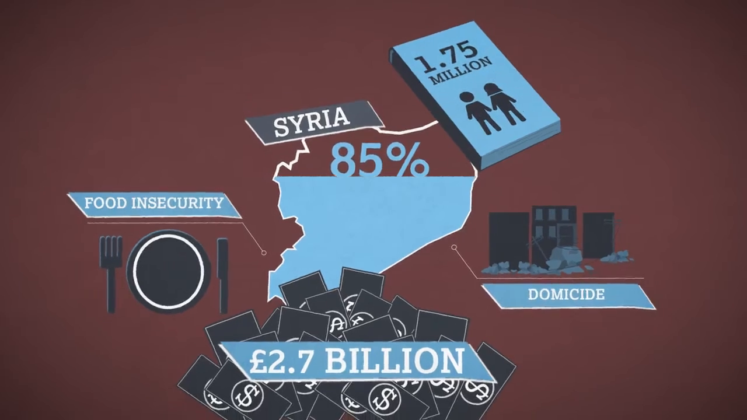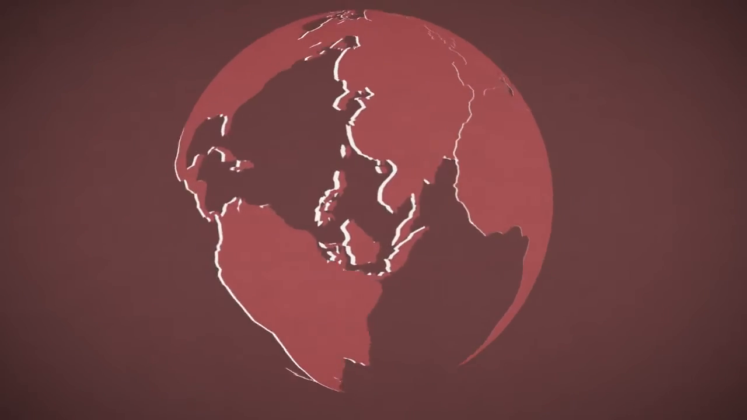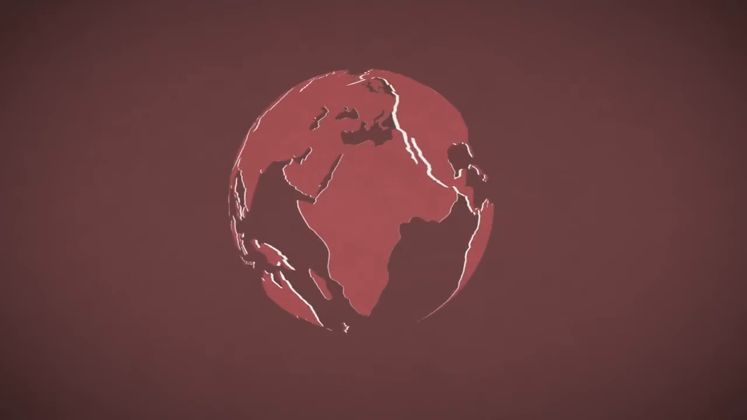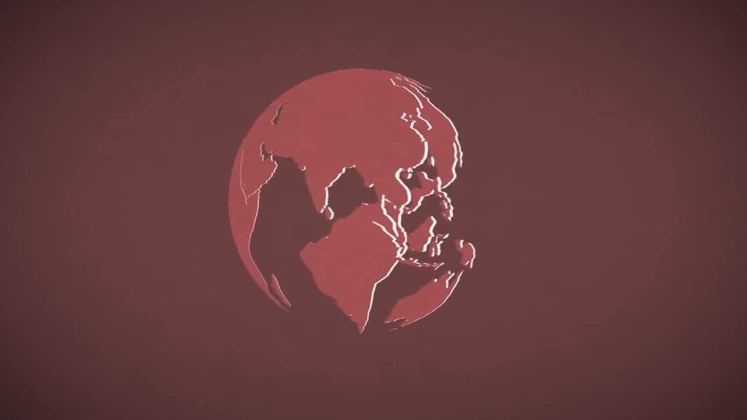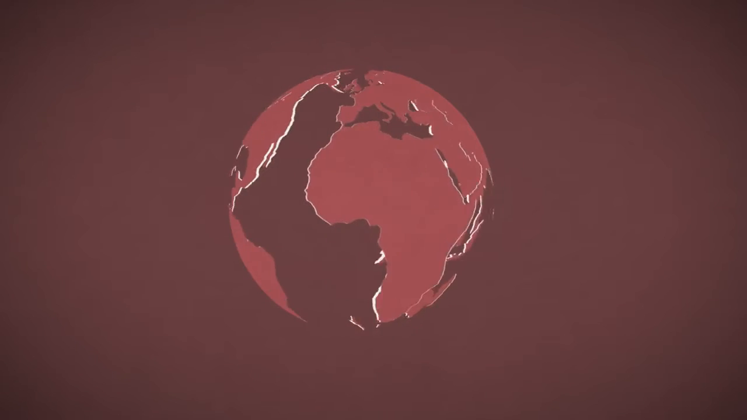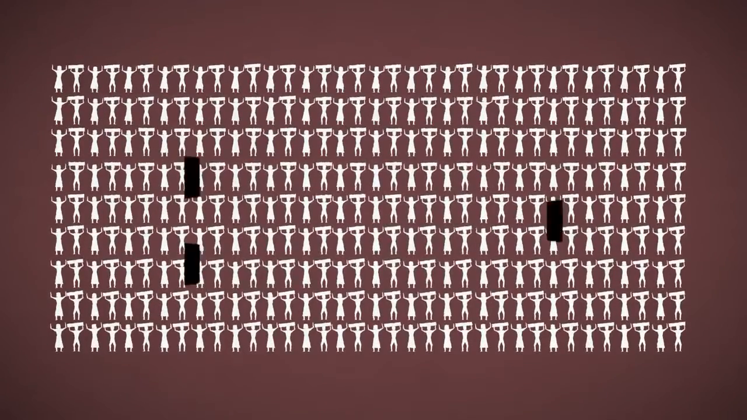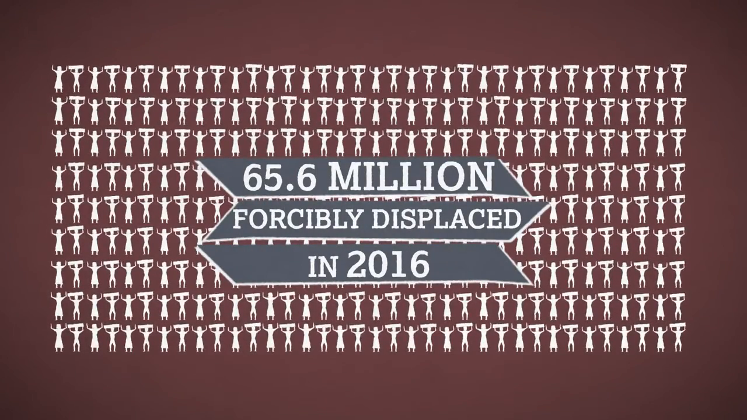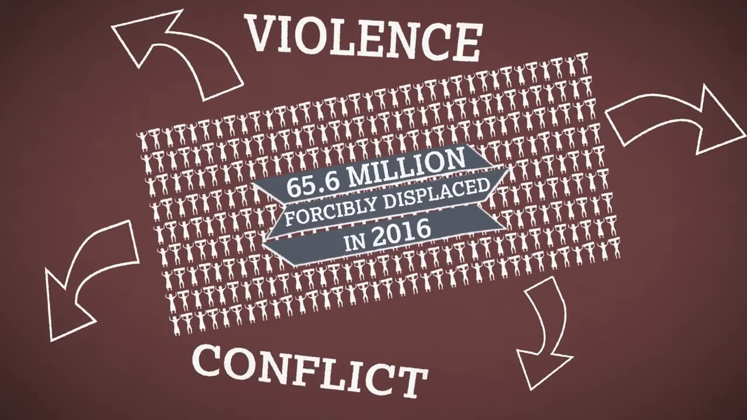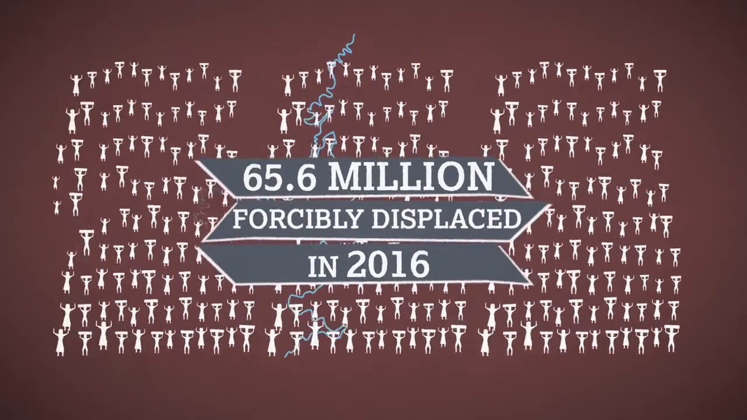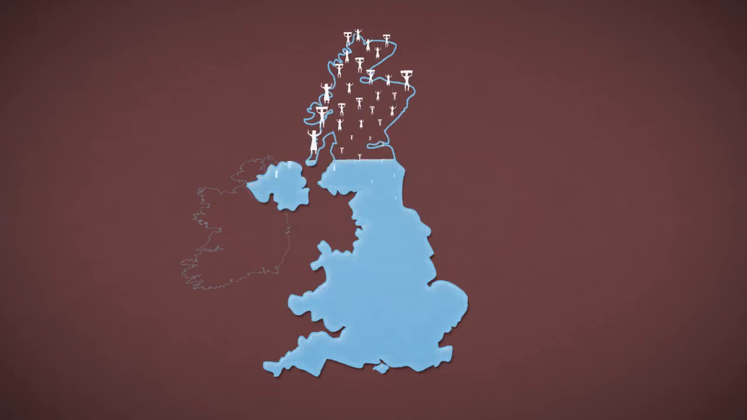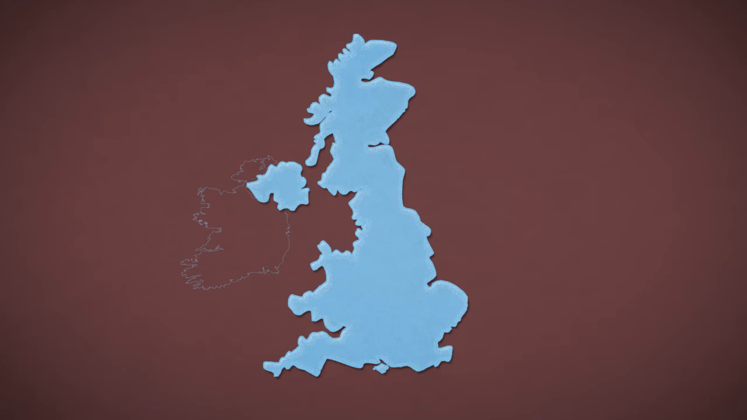Alongside well-documented geopolitical events such as the Syrian war, there are many conflicts that go unreported in the news that are seemingly overlooked by the global north. In total, around 65.6 million people were forcibly displaced at the end of 2016 as a result of conflict, violence, or human rights violations. That's a total bigger than the population of the UK.